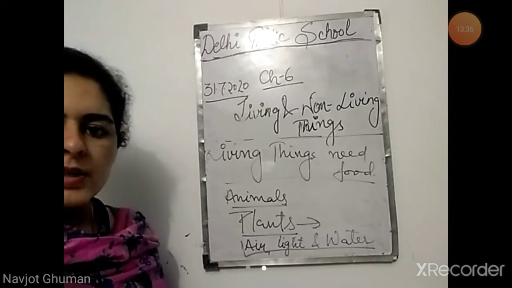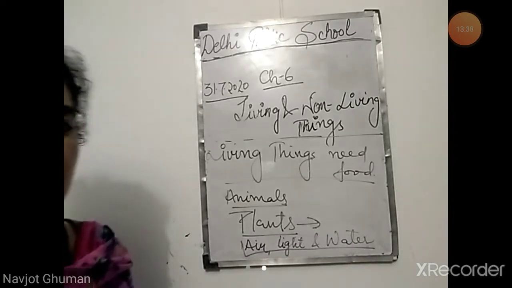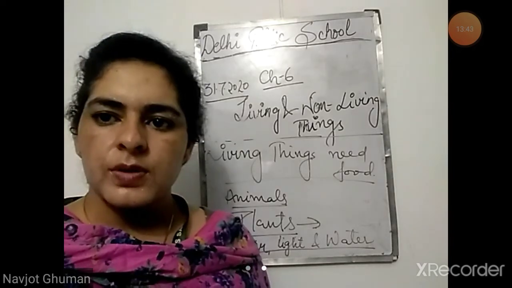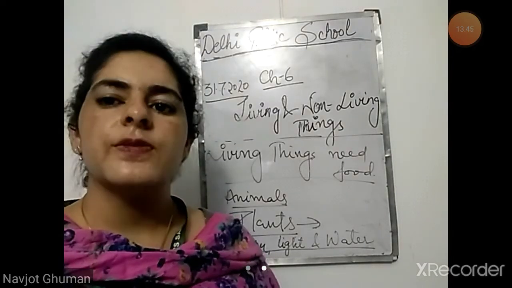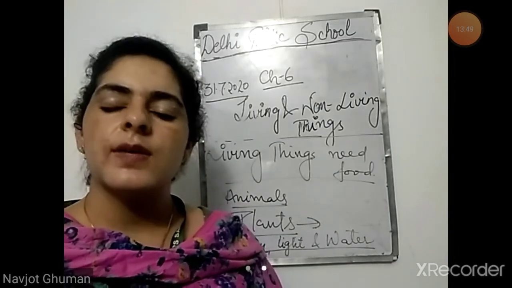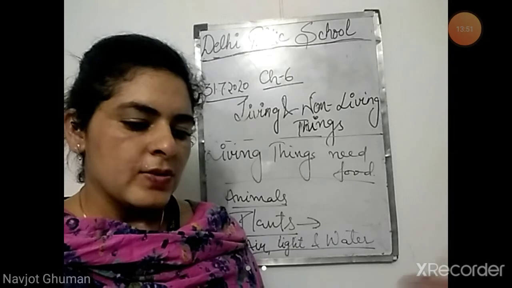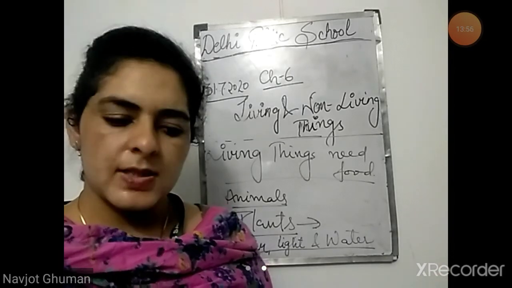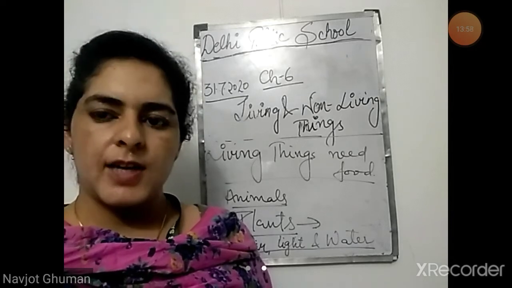Non-living things do not need food. We know that non-living things do not need food because they do not grow. If they grow, then they need food, but they are not growing. So there is no need of food for non-living things. So the next characteristic is that living things feel changes. This characteristic will continue in the next lecture.